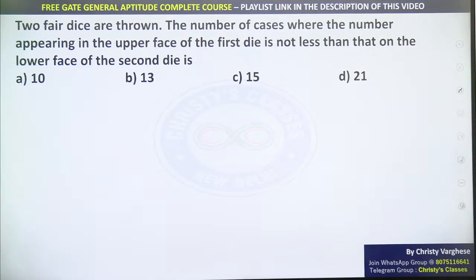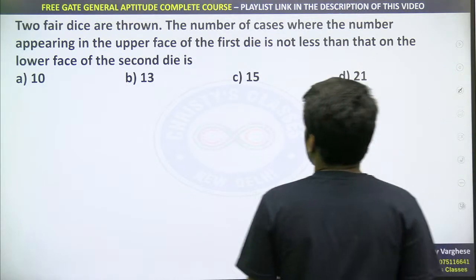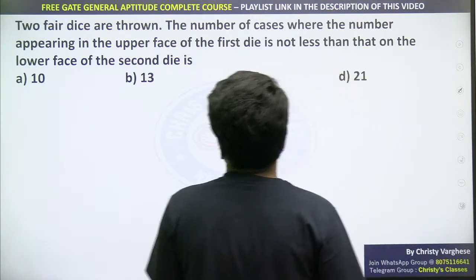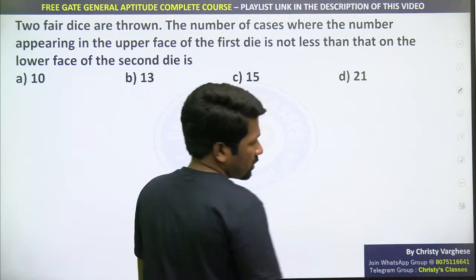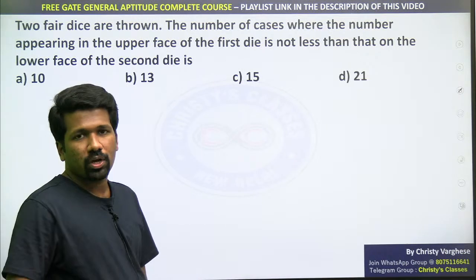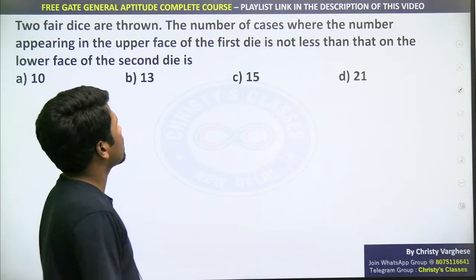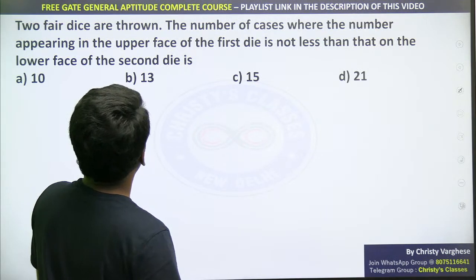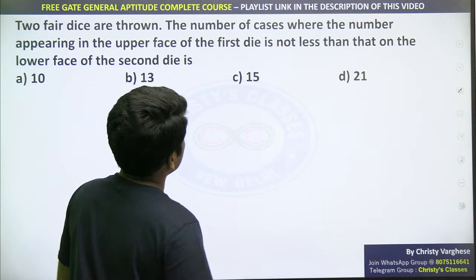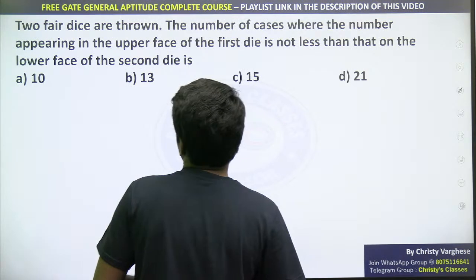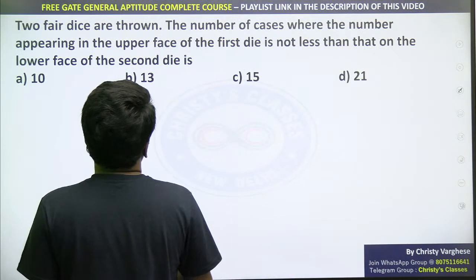Okay, so I'll explain. Two fair dice are thrown. Fair dice means the chance of getting 1, 2, 3, 4, 5, or 6 are all equal, 1 by 6. The number of cases where the number appearing in the upper face of the first dice is not less than that of the lower face in the second dice.